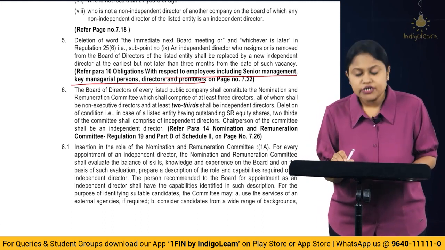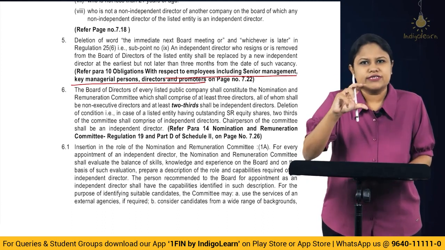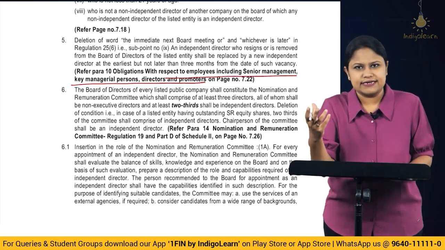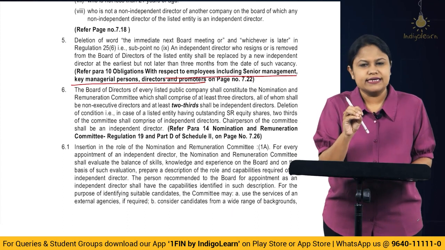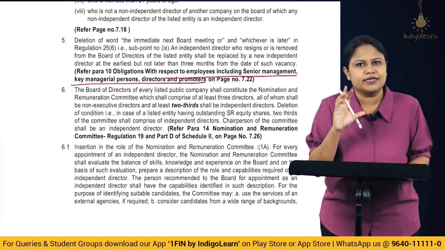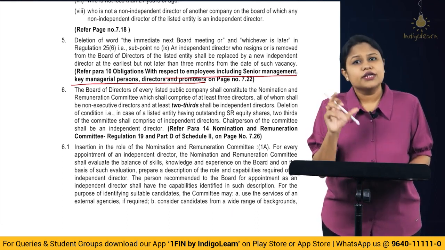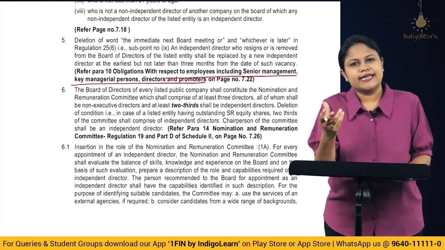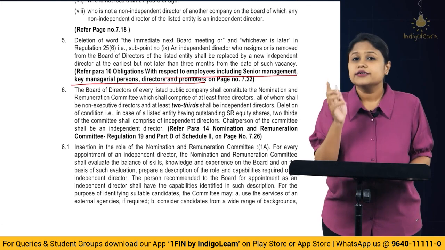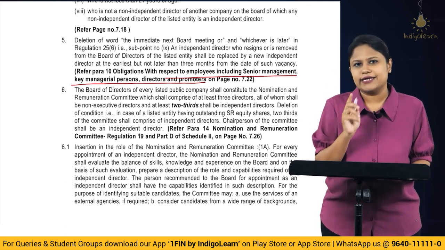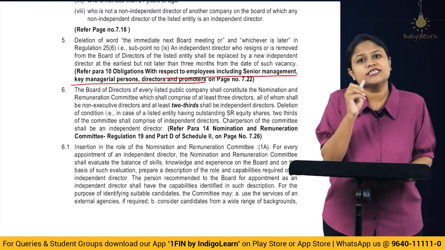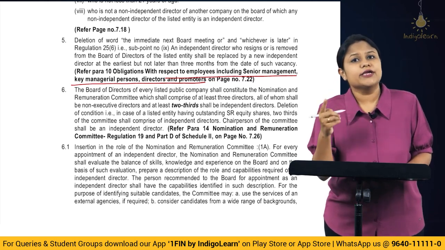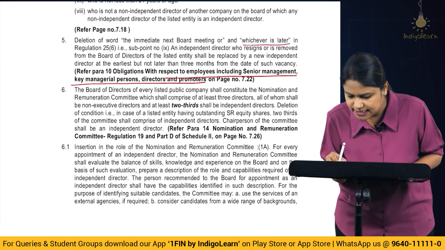Now, here we talk about the obligations of the senior management, or the key managerial personnel, directors, etc., where they have a responsibility that whenever there is a resignation or removal of the independent director, this position has to be filled up. By whom? The board of directors. So earlier, if you understand, the timeline was the immediate next board meeting, or within a period of 3 months, whichever is later.